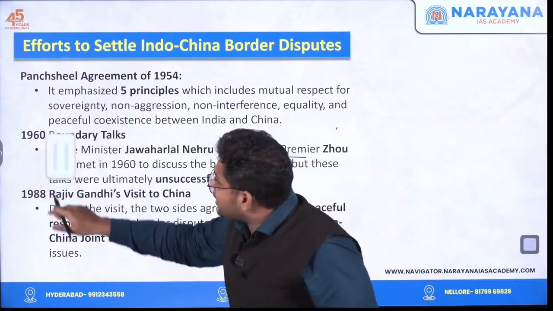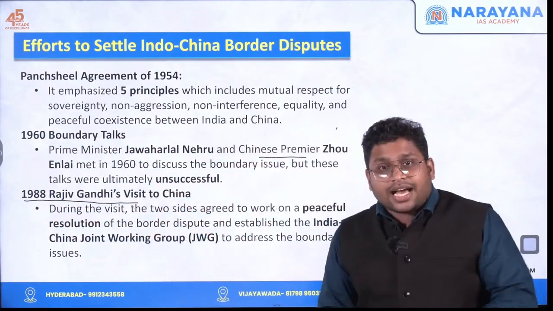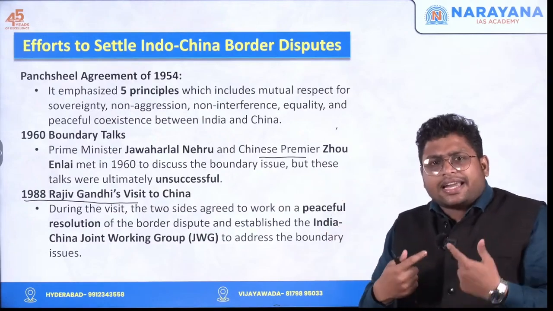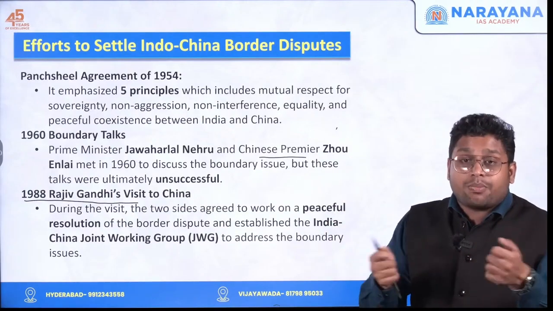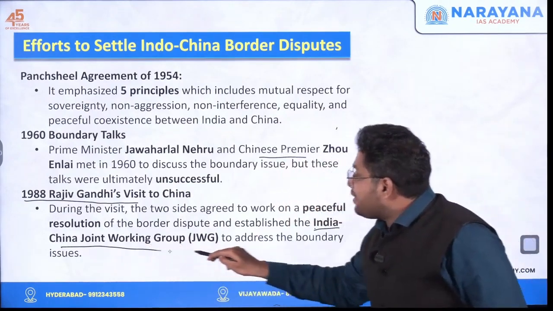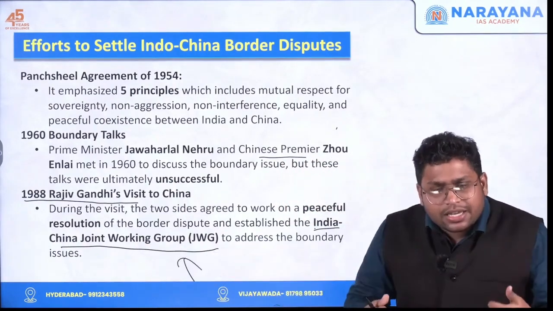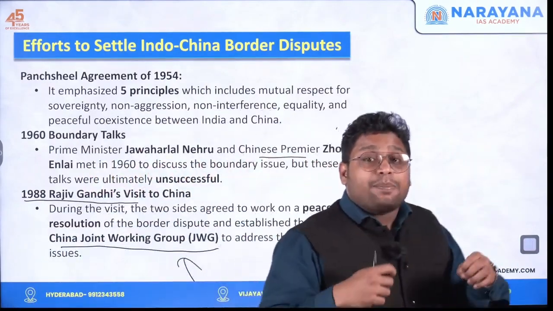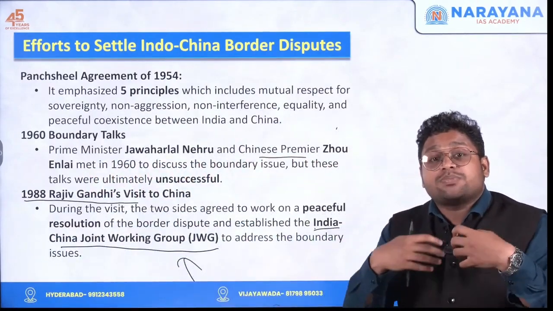Now, in the year 1988, Rajiv Gandhi visited China. There it was decided that we will make some arrangements so that we can resolve this boundary dispute. So they came up with the India-China Joint Working Group. This joint working group will have some bureaucrats and personnel who will sit and peacefully try to resolve this boundary dispute.